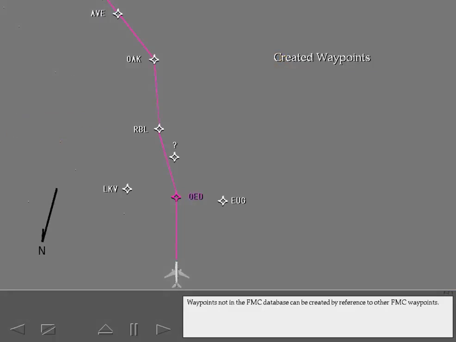Waypoints not in the FMC database can be created by reference to other FMC waypoints. Three types of references are possible. The first is the place bearing distance waypoint.